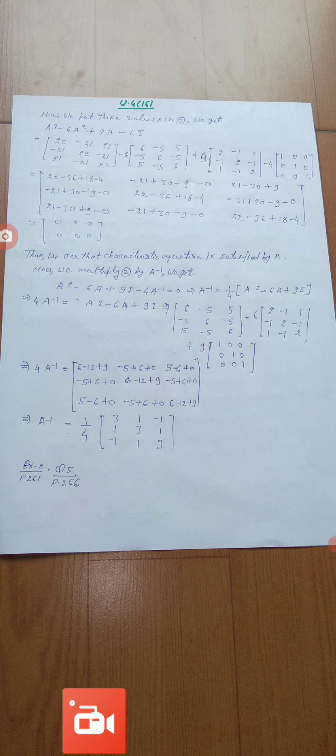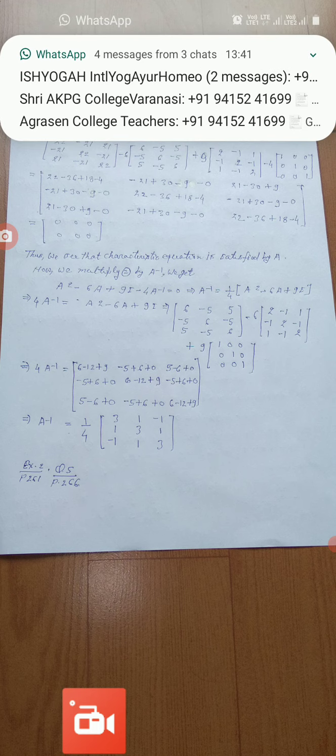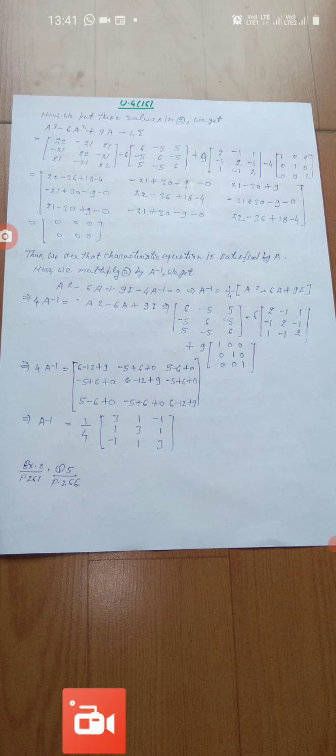This implies that 4A inverse is equal to A square minus 6A plus 9I. So we put the values of A square, minus 6A and plus 9I.